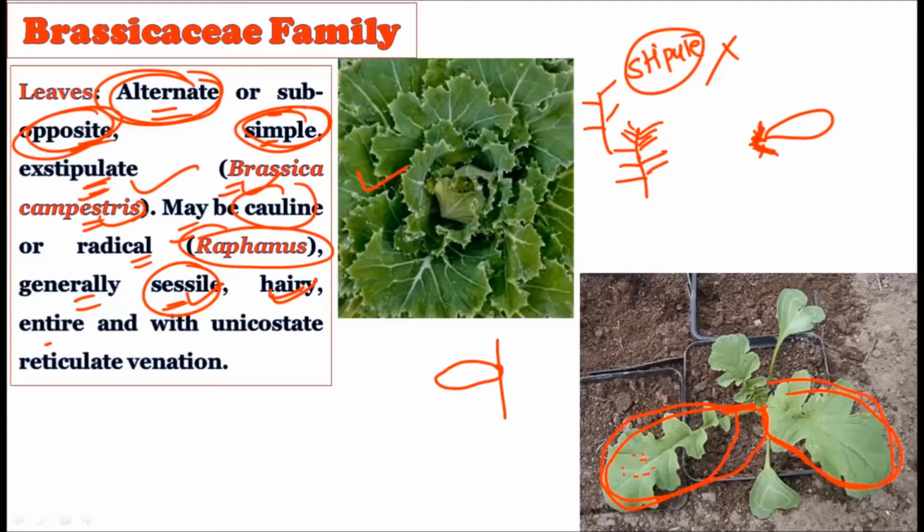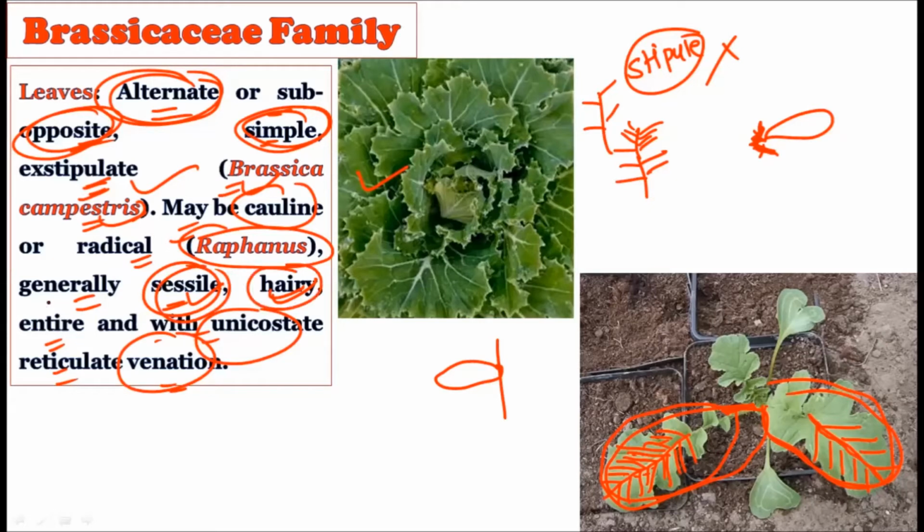Then the margin is entire, with unicostate reticulate venation. A single costa is there. Consider here the single main costa is there. That is why unicostate, and reticulate venation is there, that is, a net is created. So reticulate type of venation is there, and there is a single main midrib or main midvein. So a unicostate reticulate type of venation is there, and the leaves may be sessile.